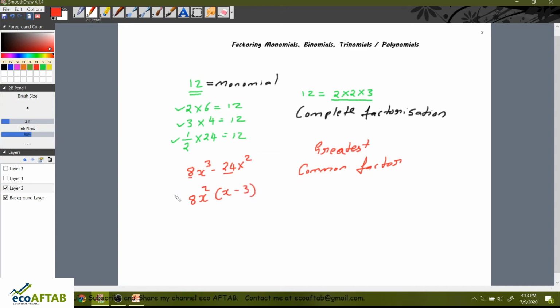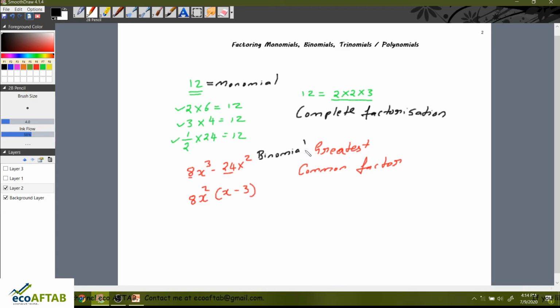So friends, you can see, with the help of greatest common factor, we were able to factorize these binomials. If you multiply this, again you are going to get back this thing. 8x square into x will be 8x cube, 8x square into 3 will be 8 into 3, 24, and this x square as it is. So this is with regard to factoring our binomials.